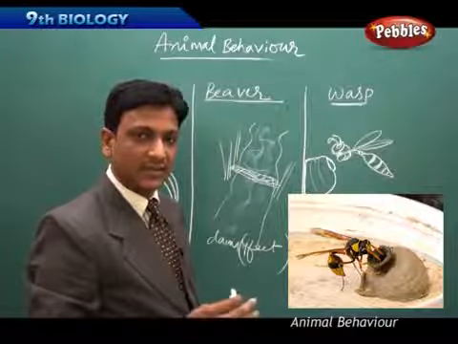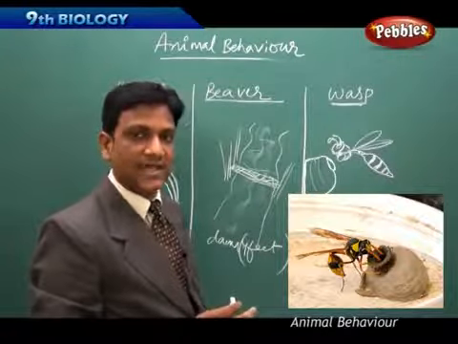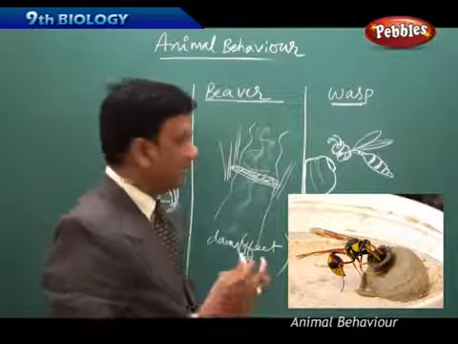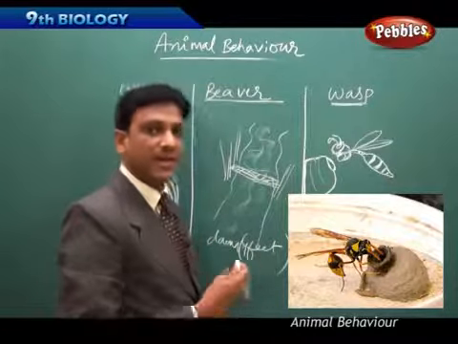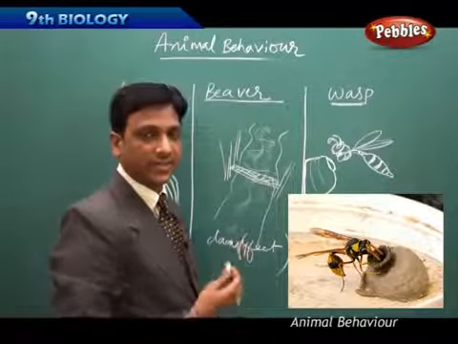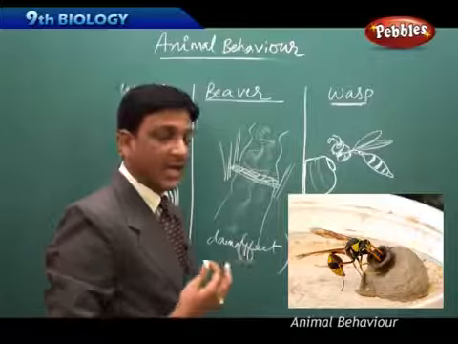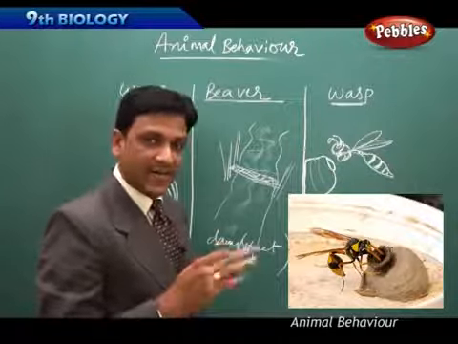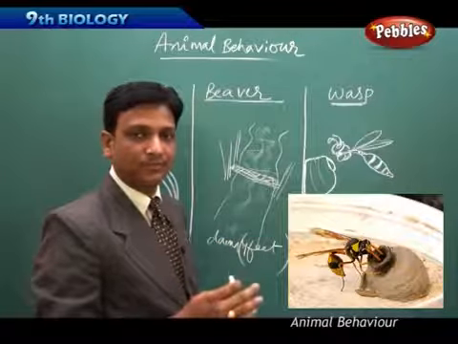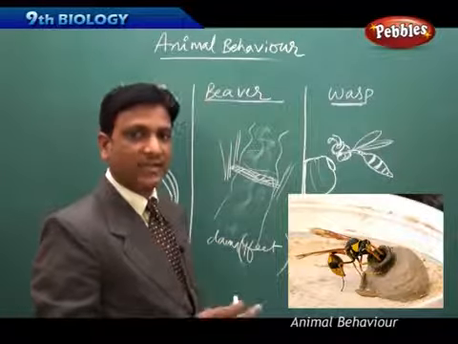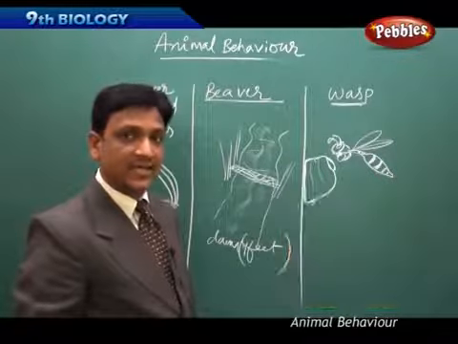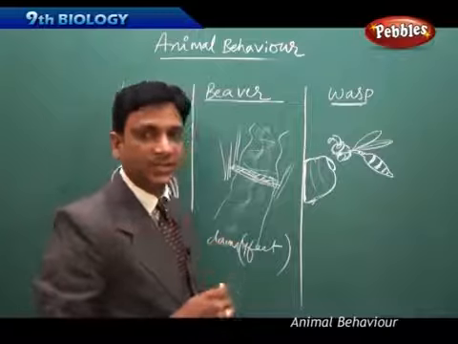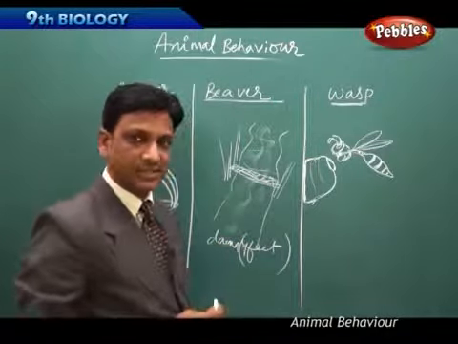It collects mud that has the proper ratio of sand and clay, so by that it can make pot-like mud. And if the mud is not available in such a condition, it will make the mud into that particular texture. If the mud is dry, it will add water to make it wet. If it gets wet mud, it dries it to the amount of moisture required to make the home. In such a way it collects the mud at a specific moisture and makes its house.